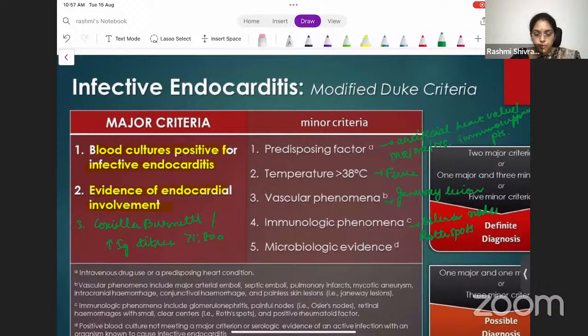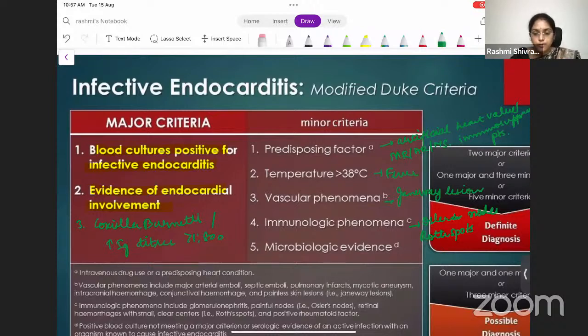And you must have some microbiological evidence. There is a positive culture which is not involving the major organisms, some minor organisms which are not definitely found to be associated with major criteria. Then for those organisms you have to have microbiologic evidence. So you now know the major and the minor criteria.